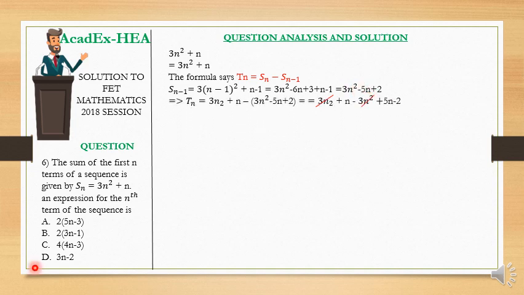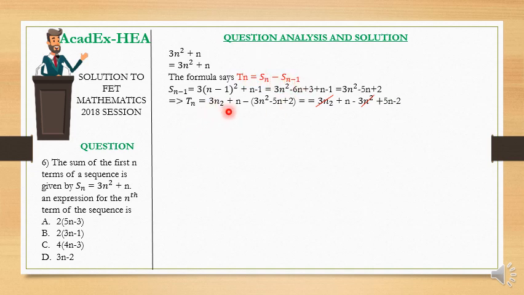And now for our Tn, we are going to substitute our Sn and our Sn minus 1 into this equation. So our nth term will be given by Sn minus Sn minus 1.